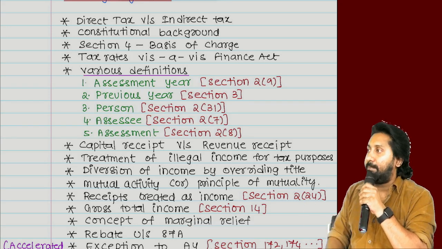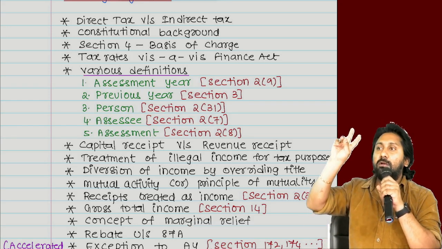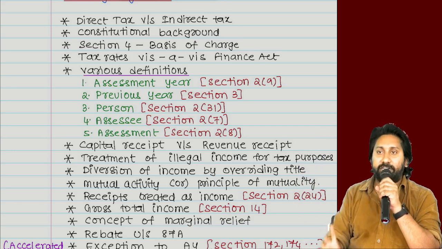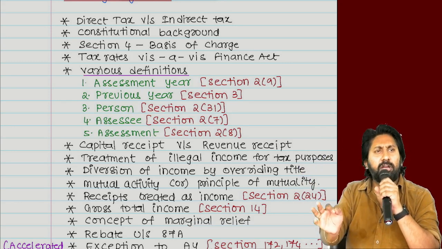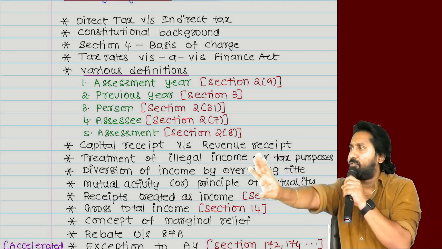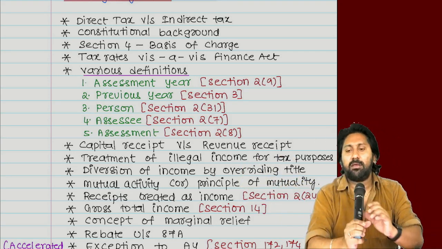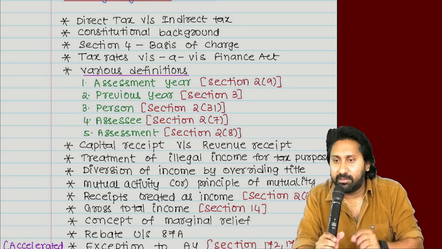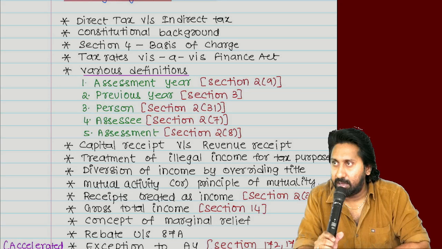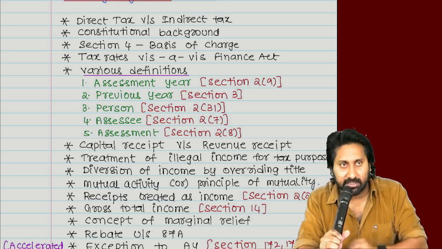Constitutional background. Let us come back. There are two articles, 245 and 246. In that, the most important is 246. What is Article 246? Listen first. In India, there is the Constitution.